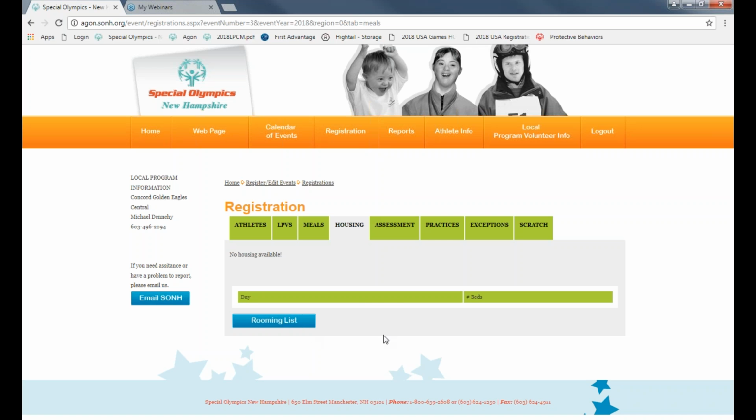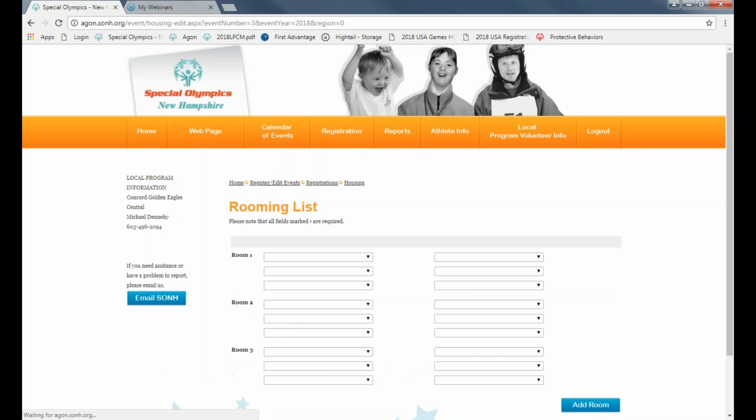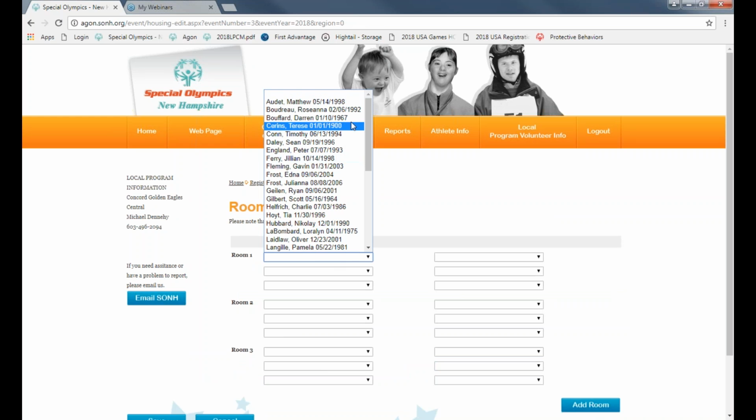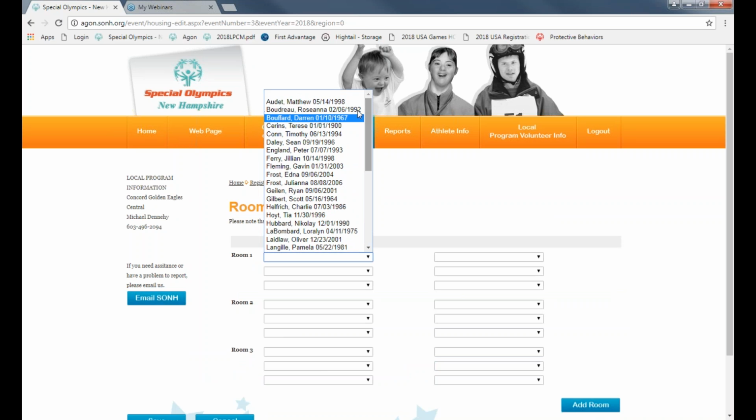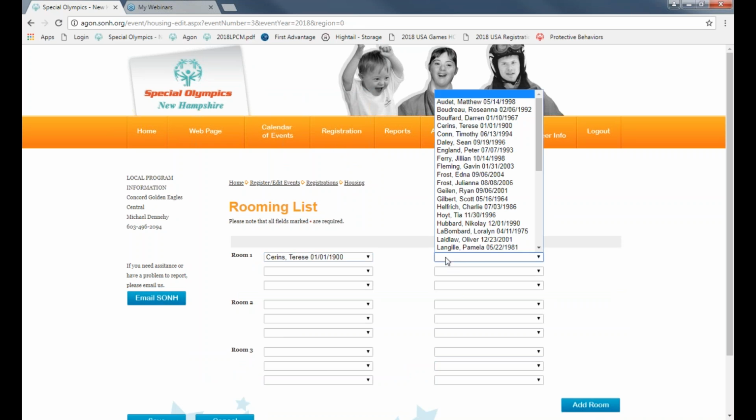So now onto the housing. If you don't need housing, could you just shoot me an email letting me know that you don't need it? That way, again, I'm not chasing you down and making sure that you forgot to do it or whatever. So you're going to click on rooming list, and you'll select anybody in the drop-down menu that is in Agon registered for the State Summer Games is listed right here. So you can select whoever.